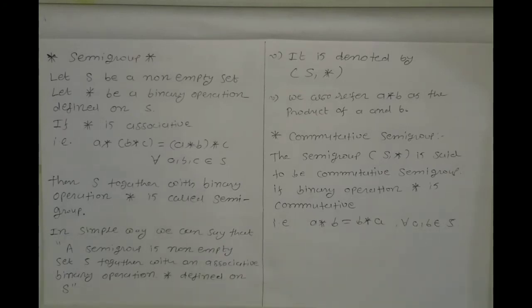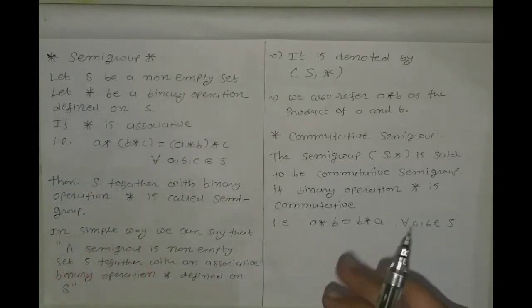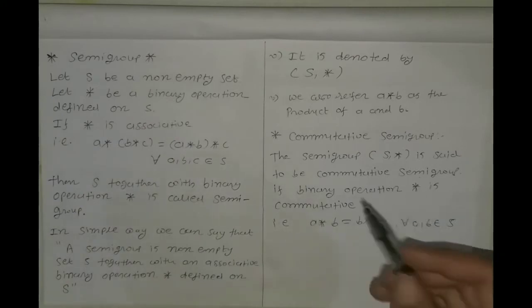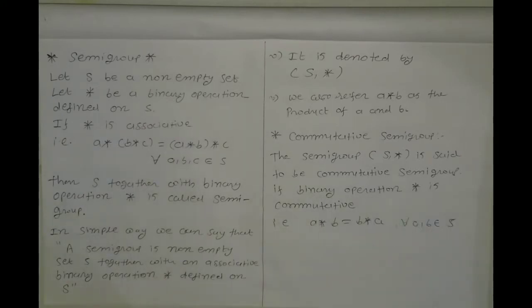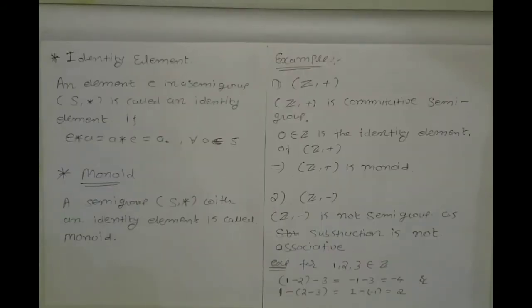If we have any semigroup and in this semigroup the binary operation is commutative, then we can say that the given semigroup is a commutative semigroup. Okay, this is the simple definition. Now the identity element. This is similar to a group.